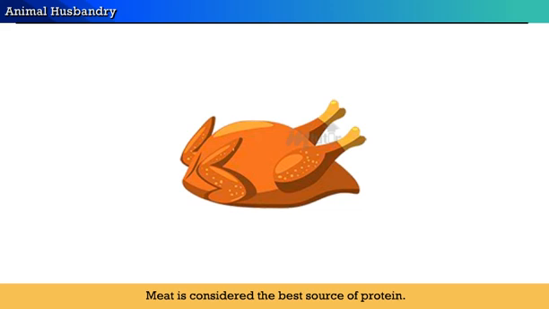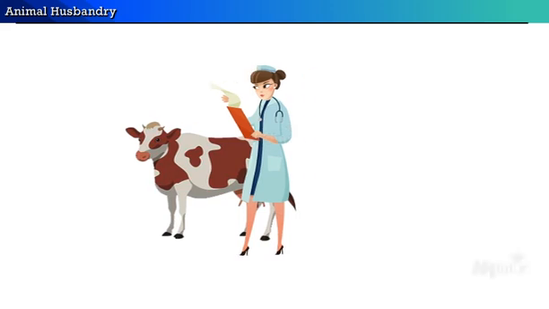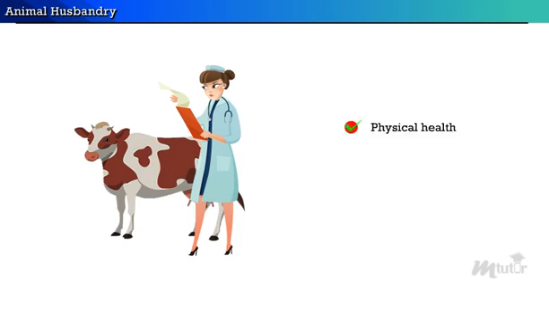Besides, meat is considered the best source of protein. Hence, in dairy farming, a veterinarian inspects the animals regularly to ensure they are physically, mentally, and socially healthy.